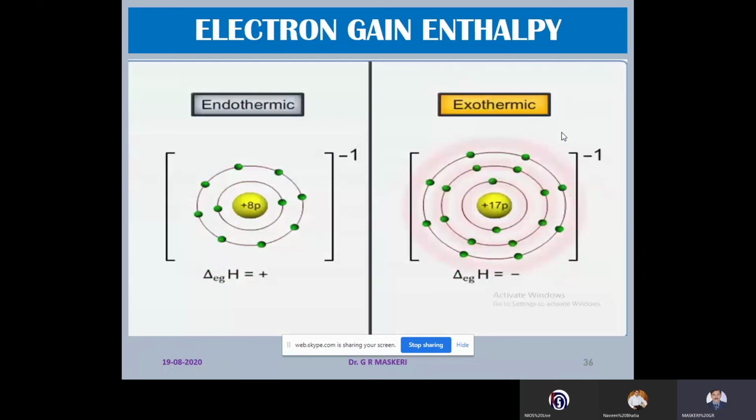So, delta H EG, the electron gain enthalpy, may have a positive or negative value. It is negative when the added electrons are attracted more by the nucleus. And delta H EG is positive if the added electron finds more repulsion.